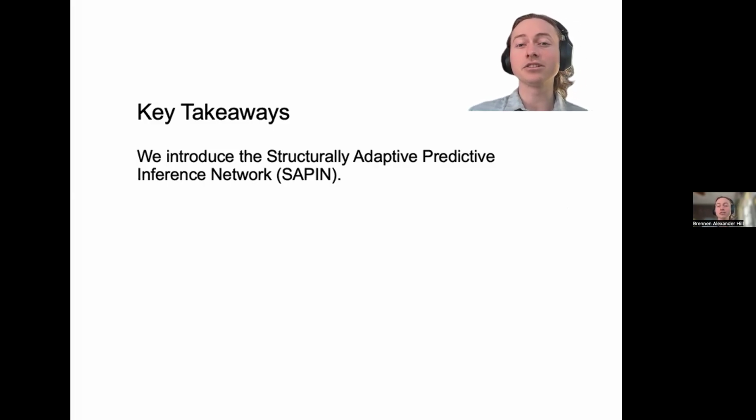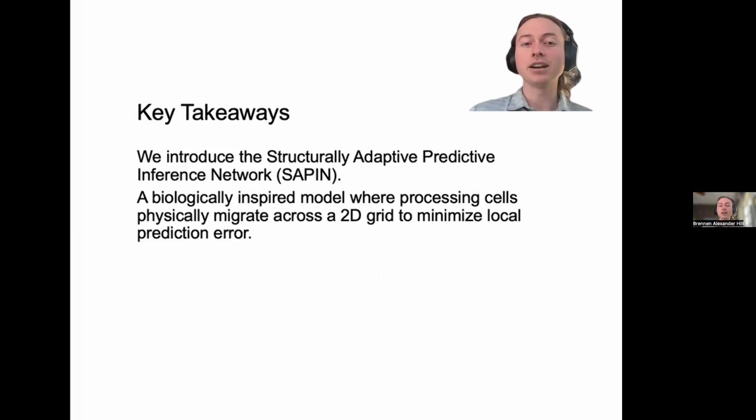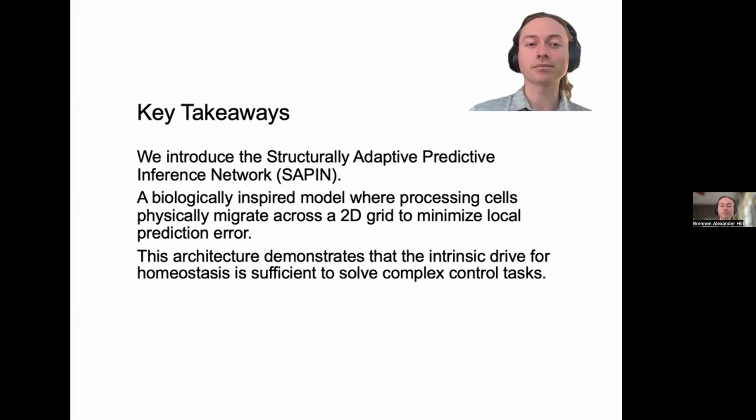We're introducing the Structurally Adaptive Predictive Inference Network, or SAPIN. SAPIN is a biologically inspired model where the processing cells, or the neurons of our network, physically migrate across a 2D grid. They move to minimize their own local prediction error. Crucially, this architecture demonstrates that the intrinsic drive for homeostasis, simply trying to keep internal state stable, is sufficient to solve control tasks like cartpole without explicit reward signals.